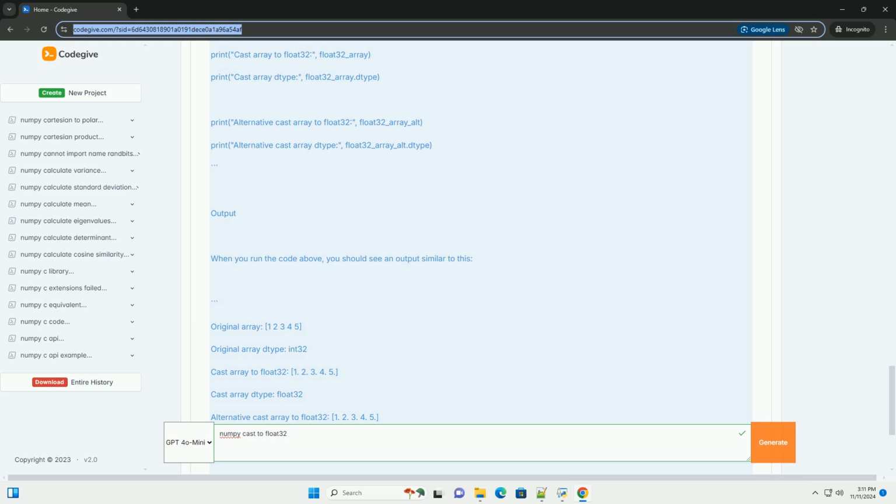Conclusion. In this tutorial, you learned how to cast a NumPy array to the float32 data type using two different methods. This operation is essential for optimizing memory usage and ensuring compatibility with various libraries that require specific data types.